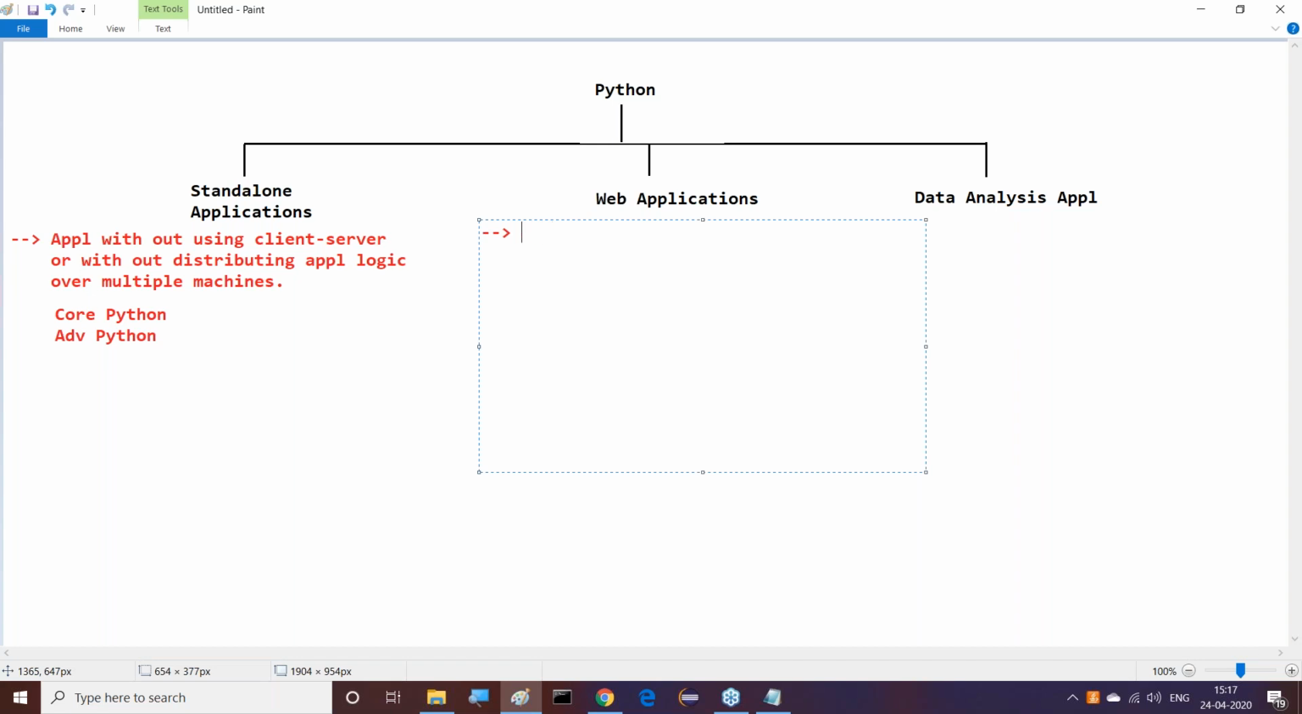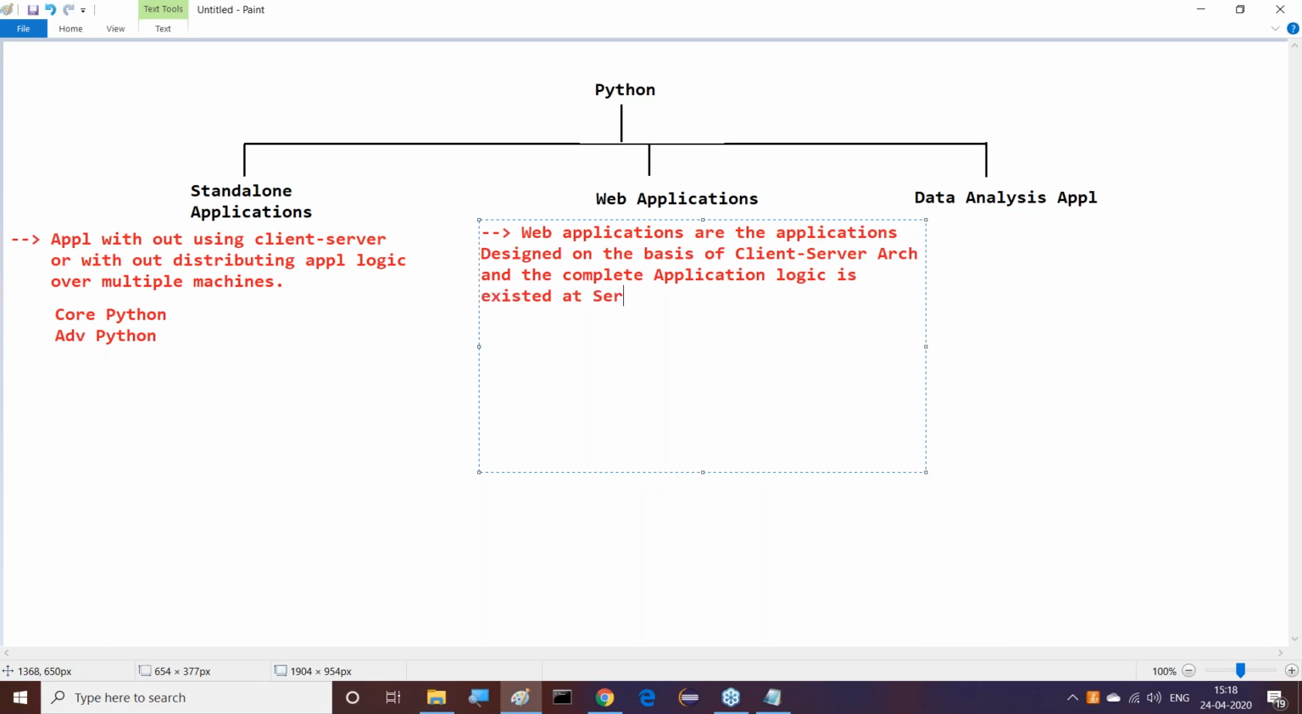Web applications are the applications designed on the basis of client server architecture, and the complete application logic exists at a server machine. These are the web applications.